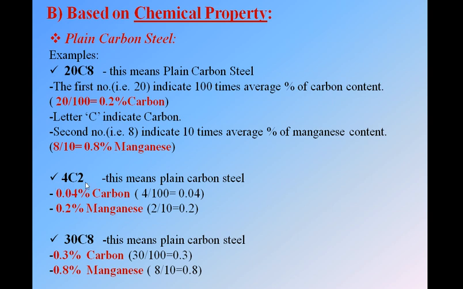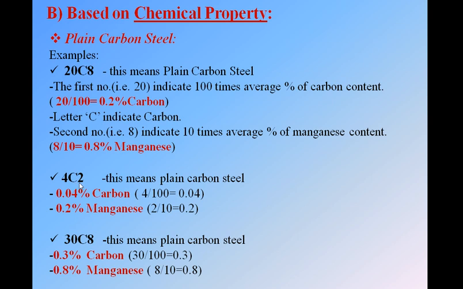We go through the second example, that is 4C2. As we know, two numbers and one symbol that is C means this is a plain carbon steel. Next, the first number is always the carbon content and it is always divided by 100. That is 4 by 100, we get 0.04, so 0.04% carbon. The second number is always the content of manganese, which is 10 times, so divide 2 by 10, we get 0.2, so 0.2% manganese. You are getting or not? The first number from this side will always be the carbon content and the second number in plain carbon steel will be the manganese content.